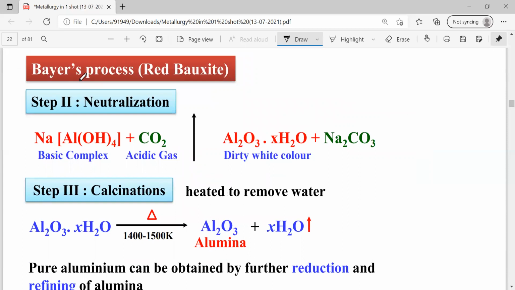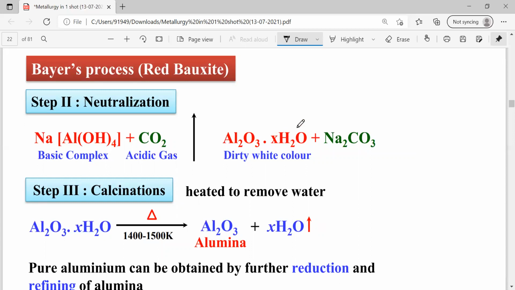In Bayer's process, the second step is the neutralization process. Why? Because in the first step we added sodium hydroxide as a leaching agent. Then the solution becomes more basic in nature. That's why we have to neutralize this one. To neutralize the formed solution, we are going to pass carbon dioxide. Carbon dioxide is an acidic oxide. Then the solution is going to be neutral to give a precipitate, that is Al2O3.xH2O.